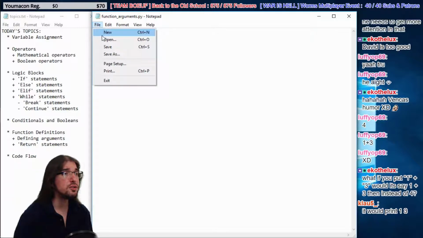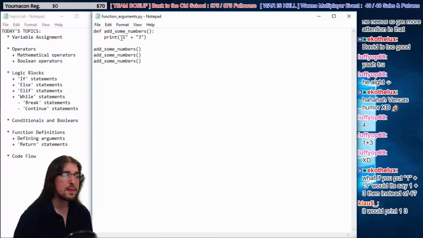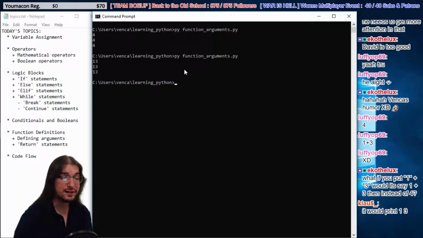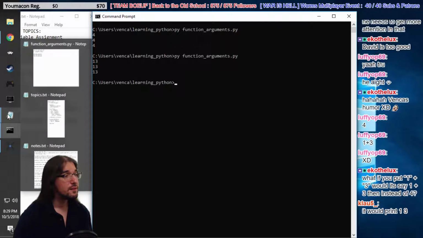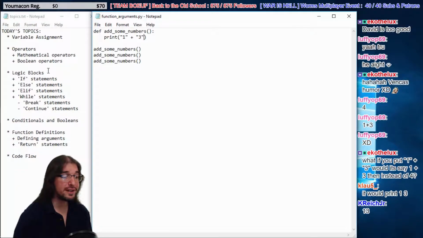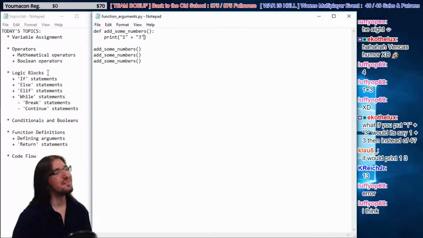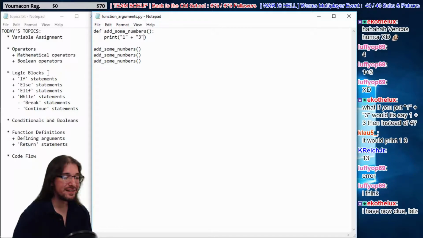So now we're adding 2 strings together. What's going to happen there? I bet Luffy knows. He's literally a genius. It prints off 13. Since when is 1 plus 3 13? It's supposed to be 4, right? Well, because we're not adding integers. Thank you, Kenny. Yeah, I'm just making fun of you, Klaus. No, Luffy's wrong.